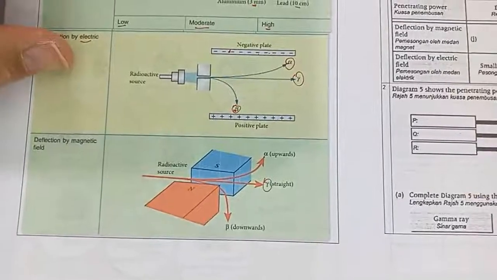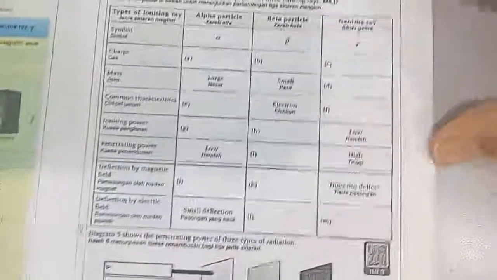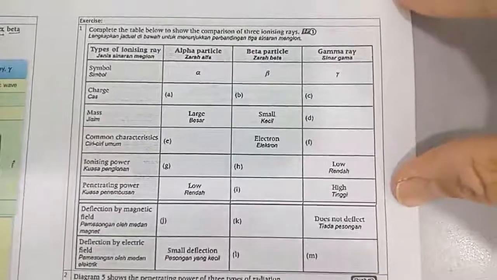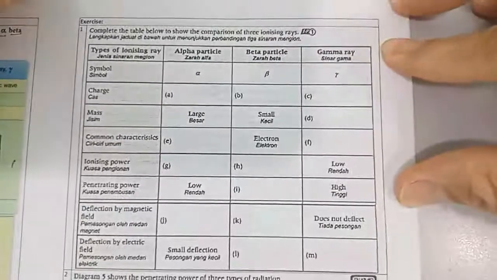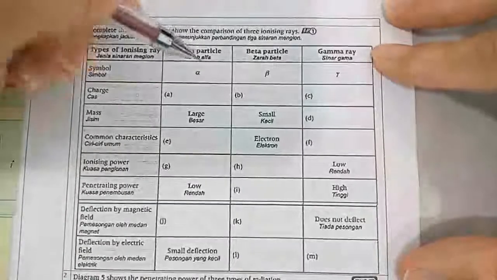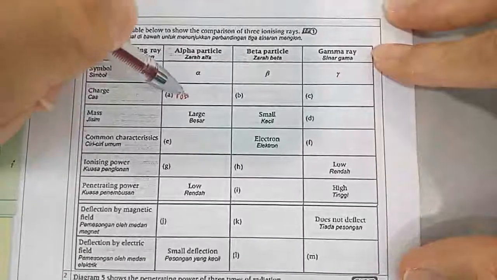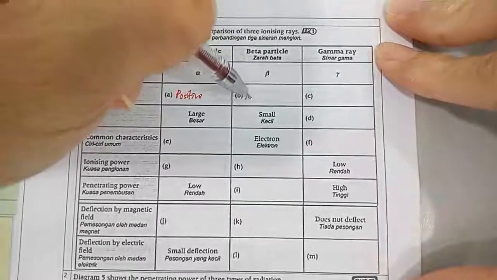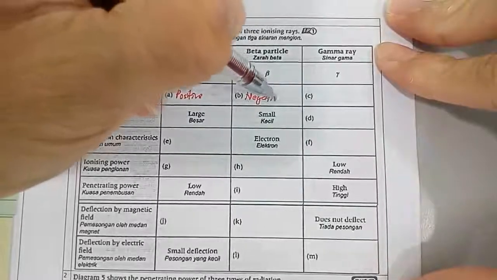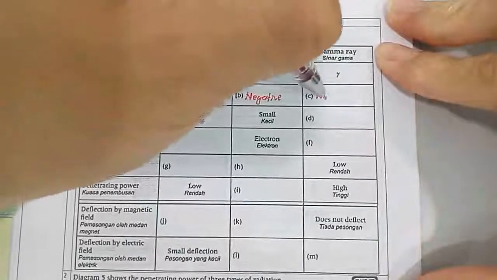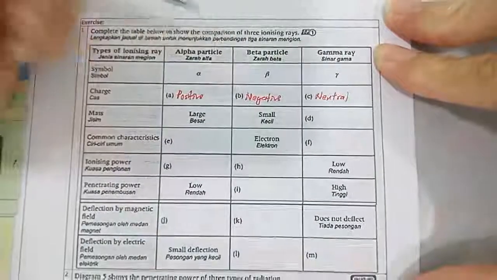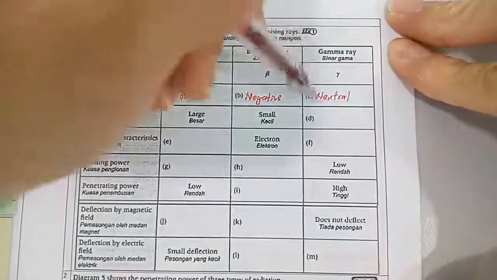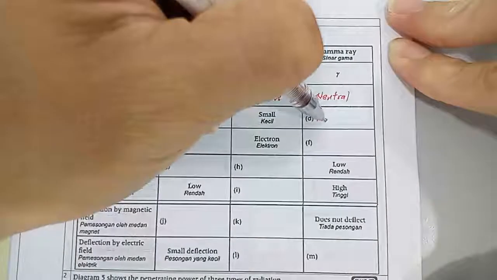Alright, so let's look at the exercise. Alpha particle, the charge is positive, and beta particle, the charge is negative. Gamma ray is neutral. Mass: alpha particle large, beta particle small, gamma ray no mass.